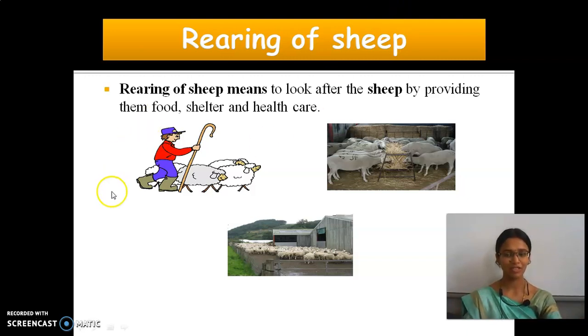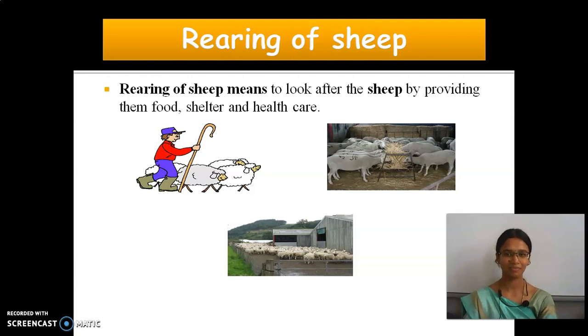We are able to see a picture of a boy who is taking the sheep grazing. These are taken care of for rearing purposes. This is known as rearing. After they are grown, their fleece is taken away. What is meant by fleece? The outer covering of the sheep is called fleece.